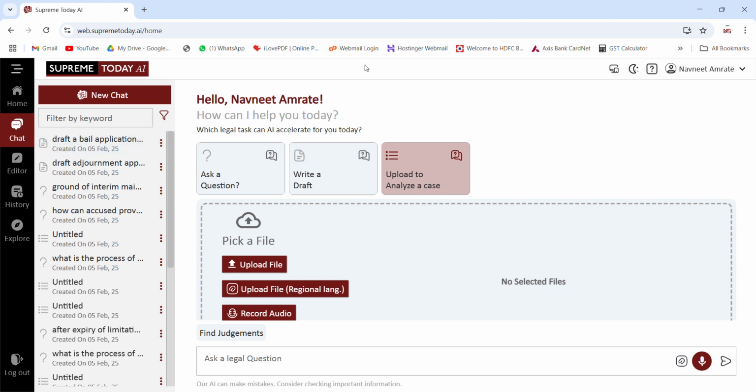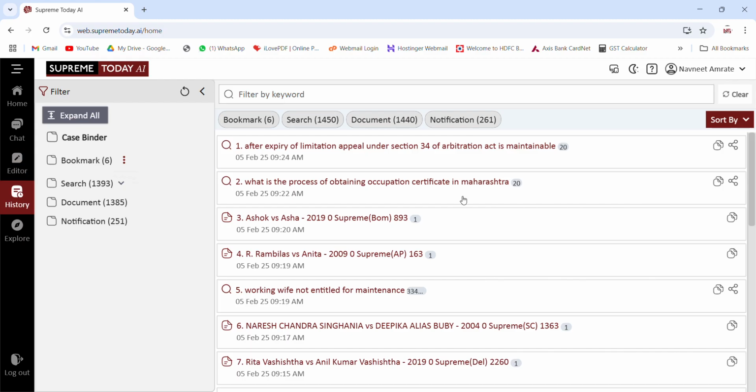Then once we see the segment below, there is a history option available. Whatever we are doing, all our history is saved here. Even our bookmarks are saved here, searches are saved here, document notifications, whatever we are saving, all are saved here in this option.